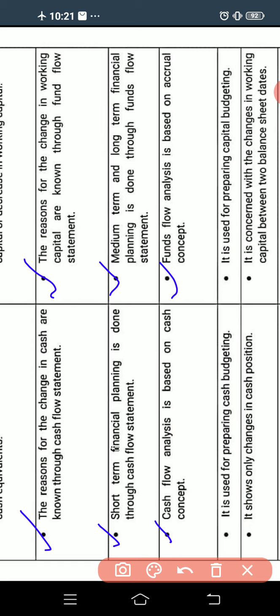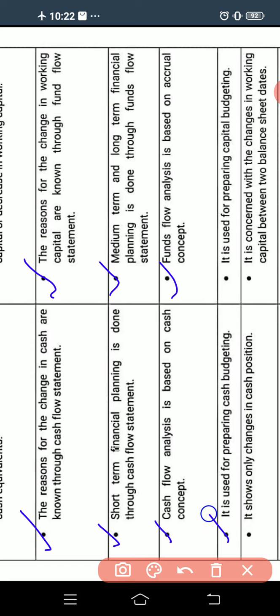In the fund flow statement, the analysis is based on the accrual concept. The accrual concept means it includes both cash and non-cash items. Expenses are recorded when they are incurred, and incomes are recorded when we receive them, and we can also record future expenses. That is the accrual concept.